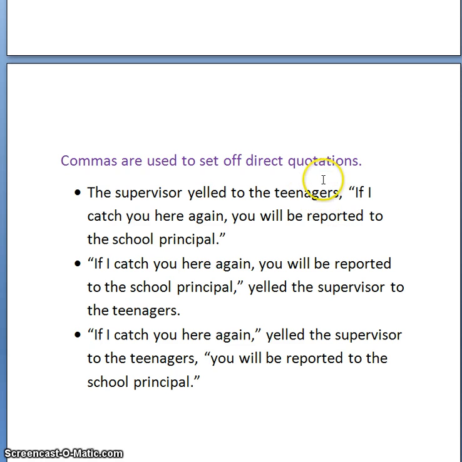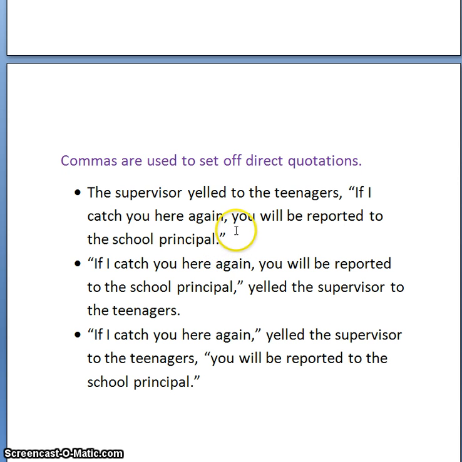So I write, the supervisor yelled to the teenagers, comma. Now I want to write exactly what he yelled. I use my quotation mark. If I catch you here again, you will be reported to the school principal. Period, quotation mark. Do you notice that I have the direct quote surrounded by quotation marks, but when I end the sentence, my period is coming inside the quotation mark? Inside. It comes after principal, and then I use the quotation mark.